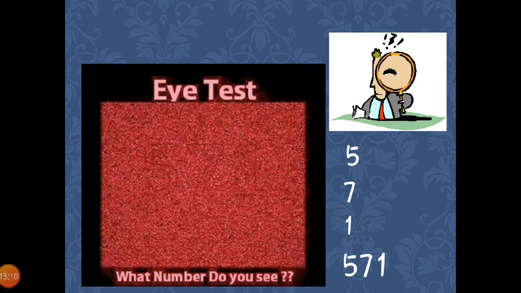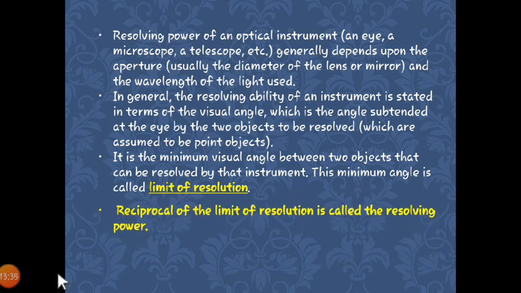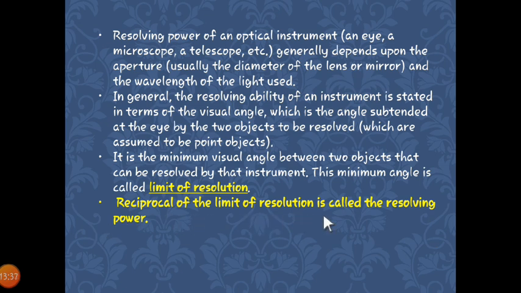Now there is one criterion which gives you an idea about this. There are some points which we have already discussed: on which factors the resolving power of an optical instrument depends. The minimum visual angle between two objects that can be resolved by that instrument is called the limit of resolution, and the reciprocal of the limit of resolution is called resolving power.